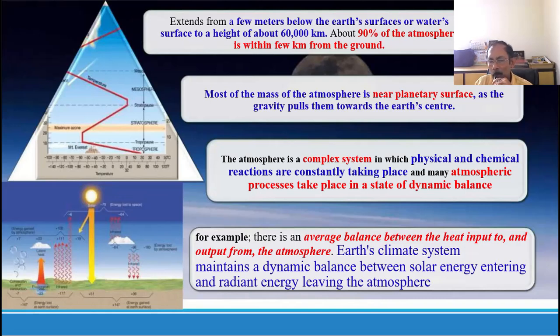So in this particular region, the temperature rises from minus 56 to minus 2 degrees centigrade, and this rise in temperature is due to the absorption of heat by the ozone gas.